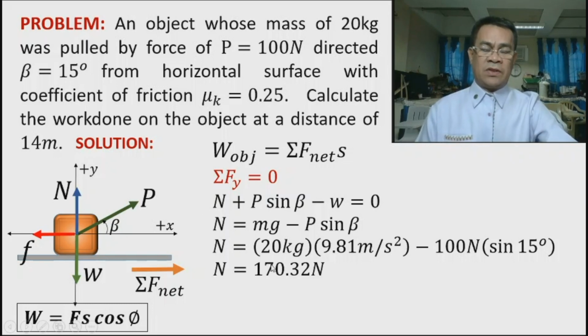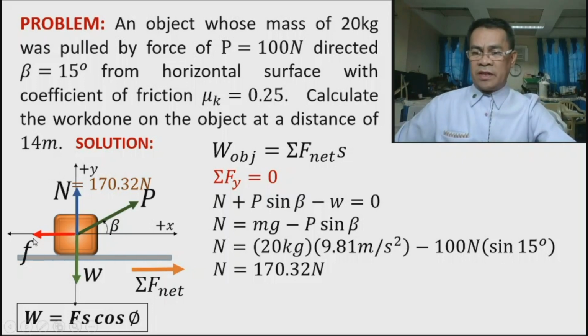Calculate, and it results in 170.32 newtons. So therefore, this normal force has a value of 170.32 newtons.